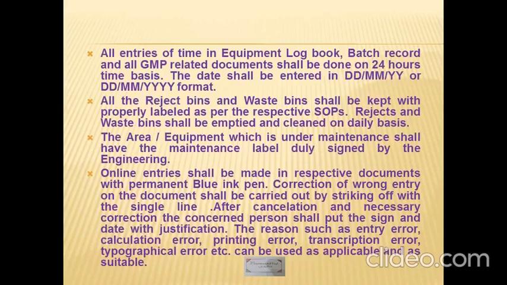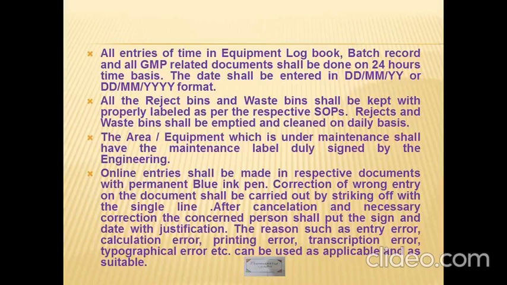All entries of time in the equipment logbook, batch record, and all GMP related documents shall be done on a 24 hour time basis. The date shall be entered in DD MM YY, date month year, or date month YY format. All the reject bins and waste bins shall be properly labeled as per the respective SOP. Reject and waste bins shall be emptied and cleaned on a daily basis.